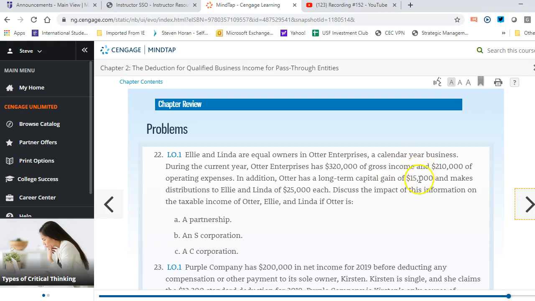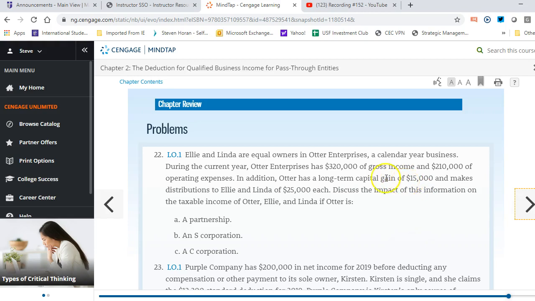The partnership also has the $15,000 capital gain. It's a separately stated item on Form 1065. The purpose of that is they each would get their half of that, $7,500, reporting in their own return. The reason it's separate is because we don't know what their tax situation is for Ellie and Linda. They're in either the 0, the 15, or the 20% bracket when it comes to long-term capital gains. The partnership doesn't know that necessarily, so it goes on the K1.